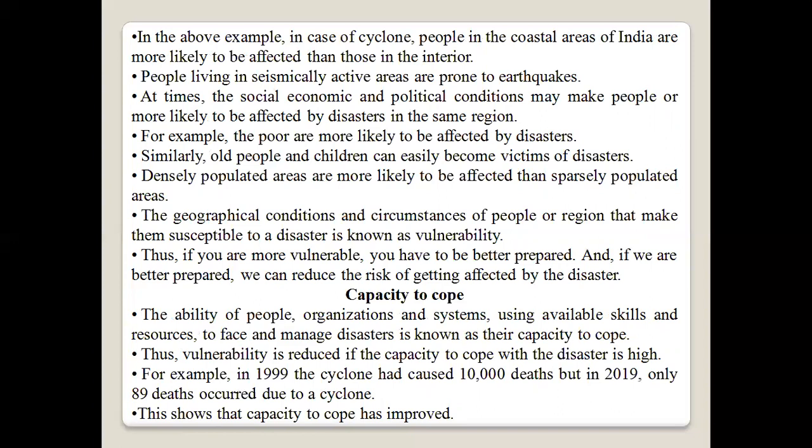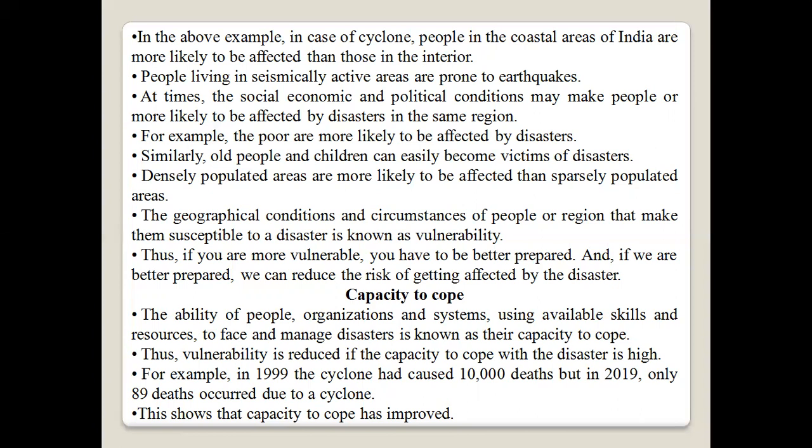Similarly, old people and children can easily become victims of disaster. Densely populated areas are more likely to be affected than sparsely populated areas. The geographical conditions or circumstances of people or regions that make them susceptible to a disaster is known as vulnerability. If they are vulnerable, we have to be better prepared, and if we are better prepared, we can reduce the risk of getting affected by the disaster.